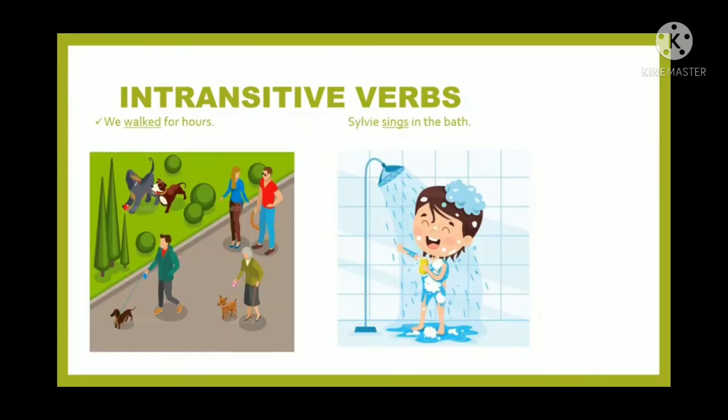Some more examples. We walked for hours. Sylvie sings in the bath. So here walked and sings do not require any other word or any further object to give a complete sense. They are standing alone and capable enough to give complete meaning. So they are called intransitive verbs. We don't have to question them with what or whom to get the object.